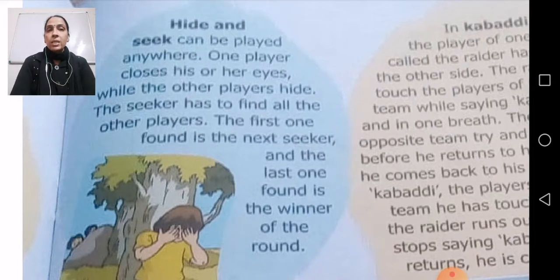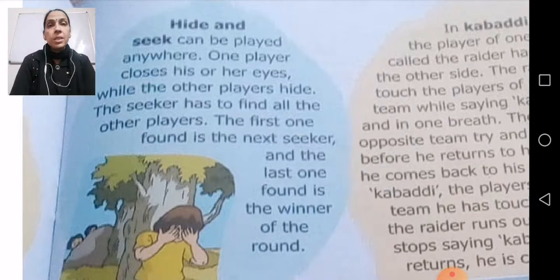So hide and seek can be played anywhere, and one player closes his or her eyes while the other players hide. One person is going to close the eyes and the rest will hide themselves somewhere. It is not necessary that you cannot play inside your house, or that you are supposed to play only outside in the playground.